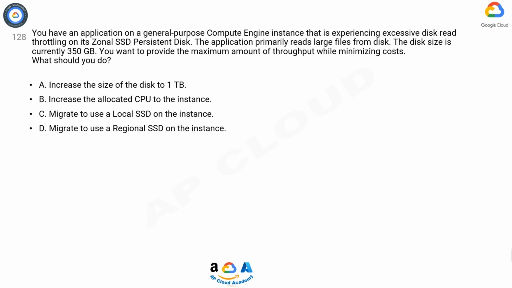What should you do? A. Increase the size of the disk to 1 terabyte. B. Increase the allocated CPU to the instance. C. Migrate to use a local SSD on the instance. D. Migrate to use a regional SSD on the instance.